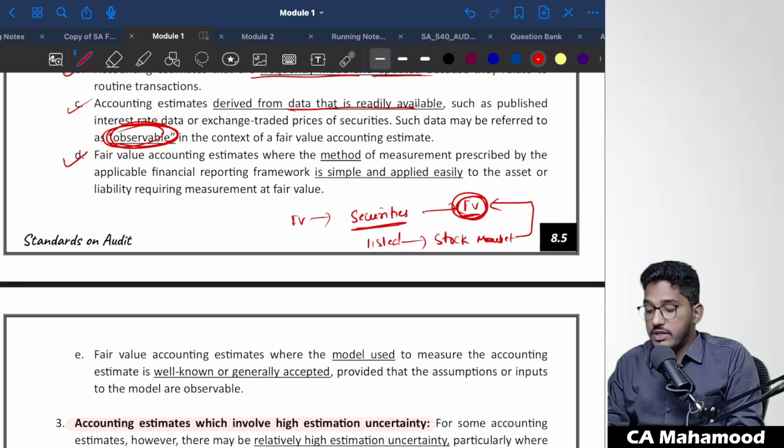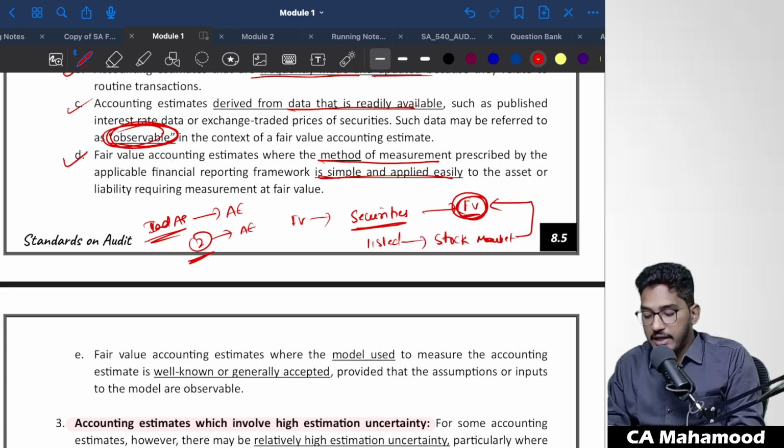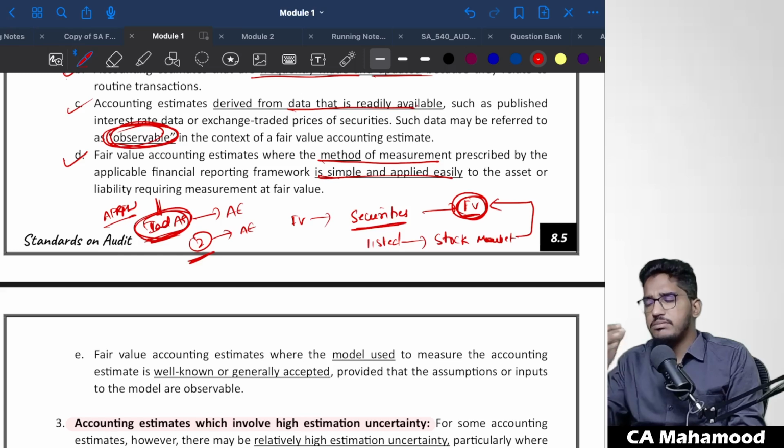Similarly, fair value accounting estimates, where the method of measurement prescribed by the applicable financial reporting framework is very simple and applied easily. Sometimes Ind AS itself will say exactly how you have to calculate the accounting estimate. When the method suggested in the accounting standards is very simple, with just two simple steps, you follow these two steps and determine the accounting estimate. That method is very straightforward, so you can easily calculate it with just 2-3 steps. Their estimation certainty will be lower.